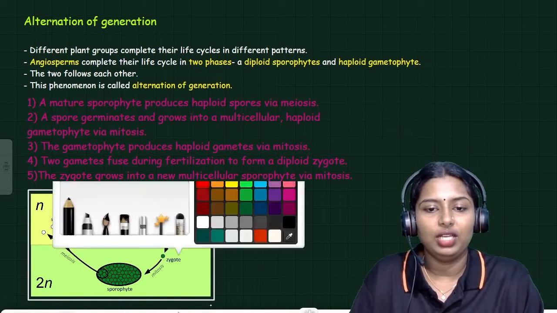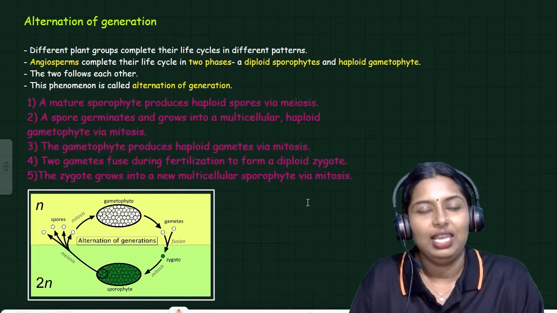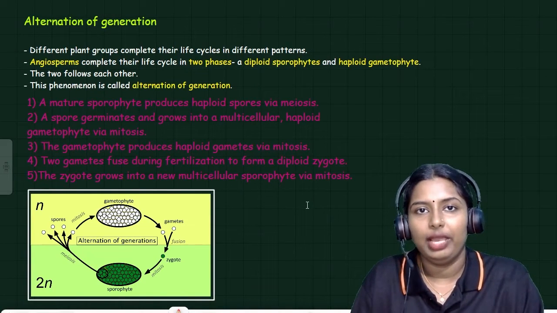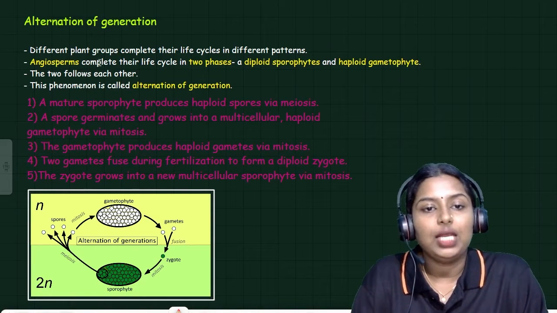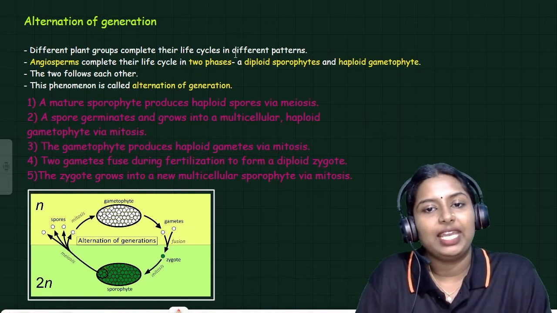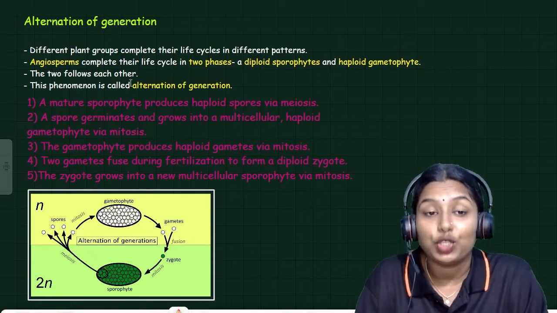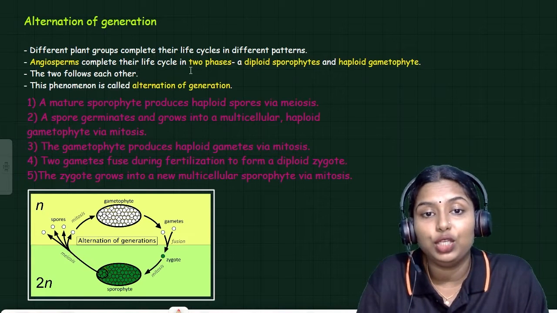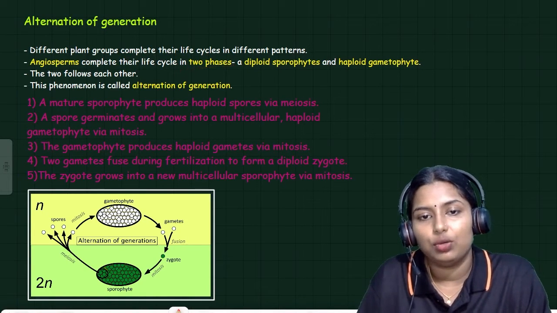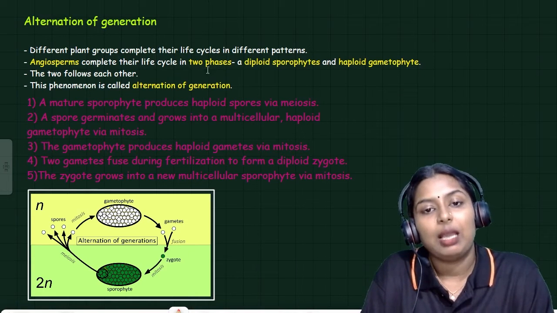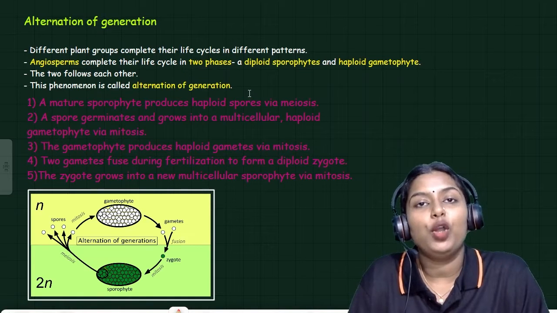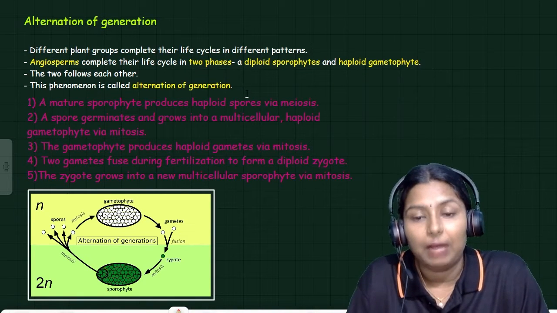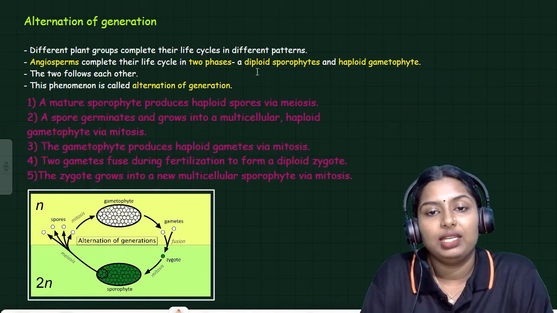What is that? Alternation of generation. I already told you about this. I will explain it again. Different plant groups complete their life cycle in different patterns. Angiosperms complete their life cycle in 2 phases, a diploid sporophytic phase and a haploid gametophytic phase.